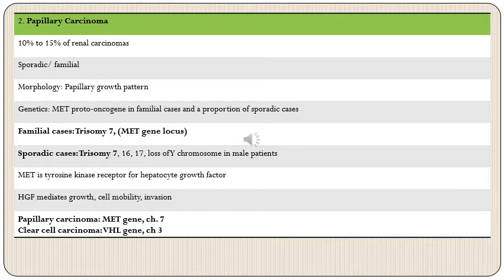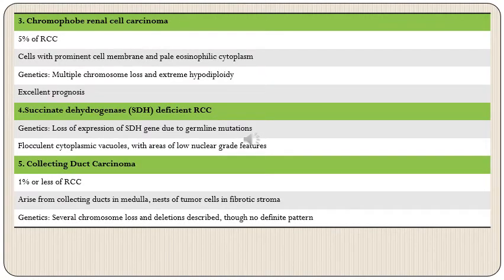So just a quick recapitulation of these two prominent tumor types. Papillary carcinoma has involvement of the MET proto-oncogene, which is located on chromosome number 7, and it is associated with papillary histology. Whereas clear cell carcinoma has involvement of the VHL gene, which is a tumor suppressor gene. It is located on chromosome number 3 and it has a clear cell morphology. So these two were the main important types or the common ones.